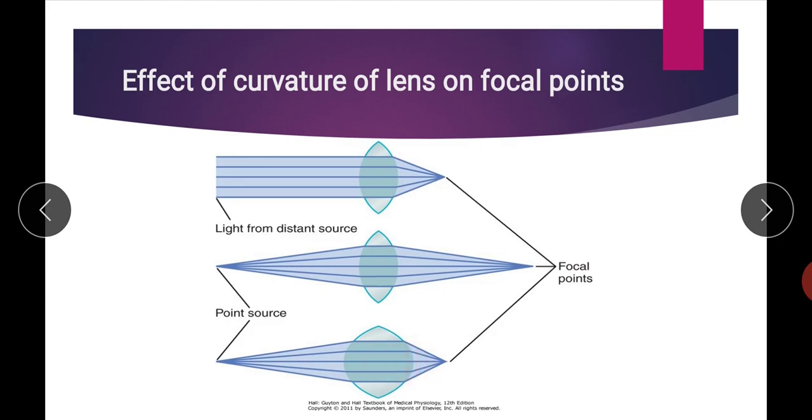Okay, so you can compare all these three figures: in the first figure the light rays are parallel, so the focal point is different. In the second figure the light rays are diverging, so they push the focal point somewhat farther from the lens, and the same light source can bring the focal point nearer to the lens by increasing the curvature of the lens. So this is the importance of a change in the curvature of the lens, and by changing the curvature of the lens we can change the focal point and focal length.